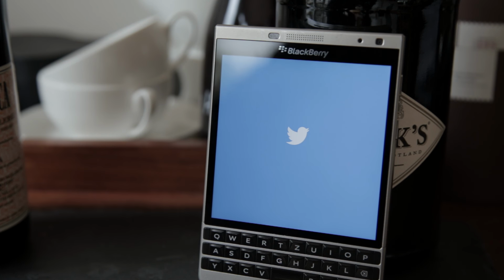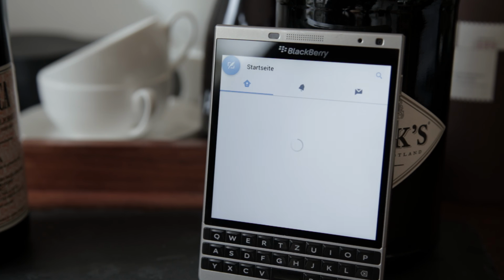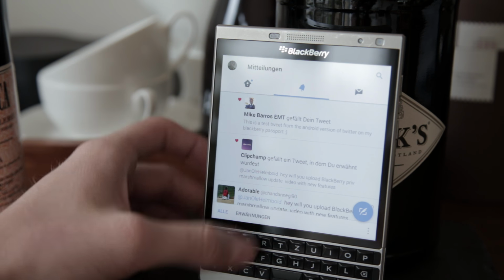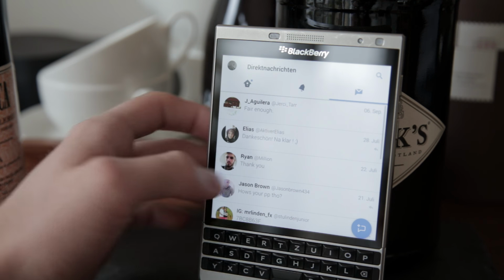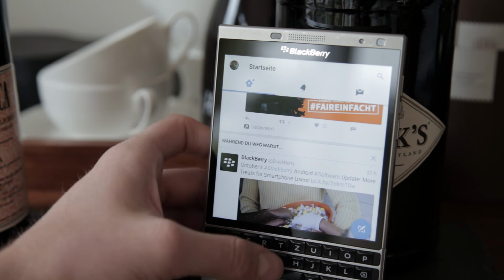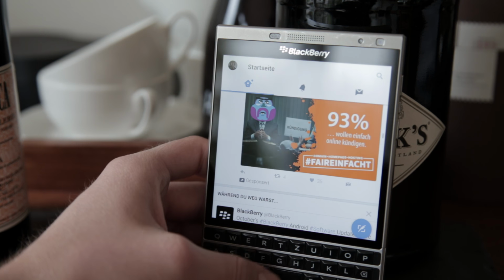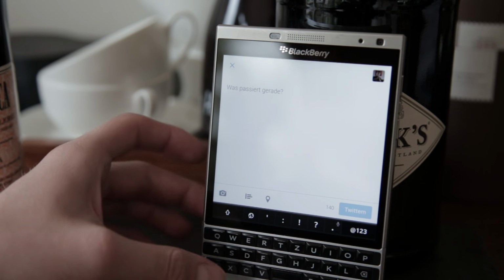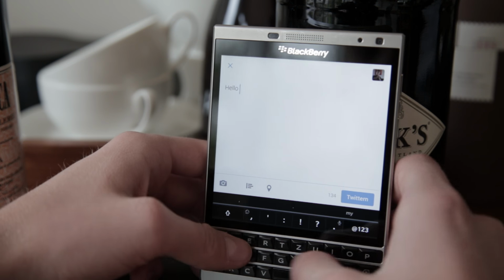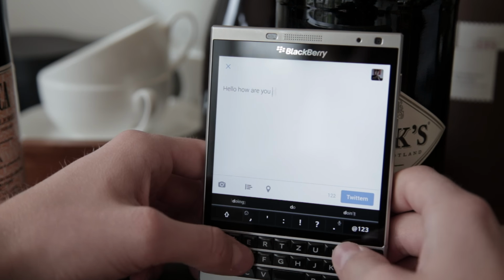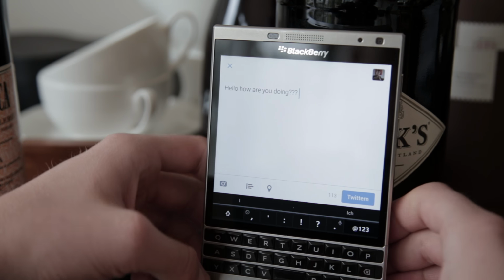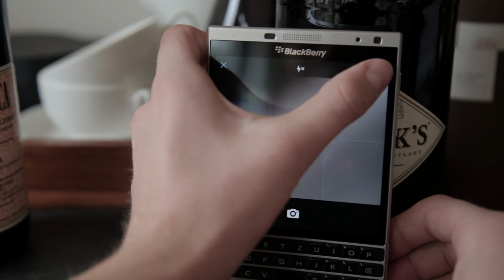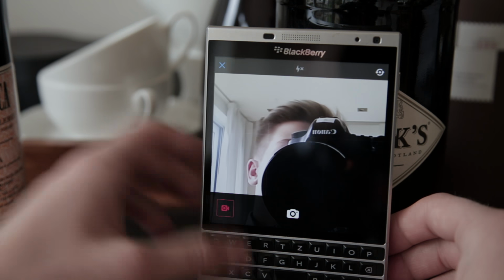Another application I downloaded just for the sake of this video is the Android Twitter. It does work. Sometimes it lags a bit, sometimes it stutters, but for the most part it works quite nicely. You get the notifications, you can scroll with a physical keyboard, you can post, you can see images and videos. So it's just like Twitter on Android. So if you miss some features from the native Twitter of BlackBerry and you don't want to use a third-party native application, you can try the Twitter application from Android to see if everything works there for you. For me it does, but I'll stick to the native version because it does all I needed to do.